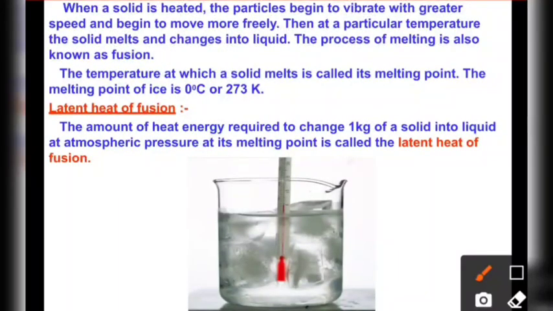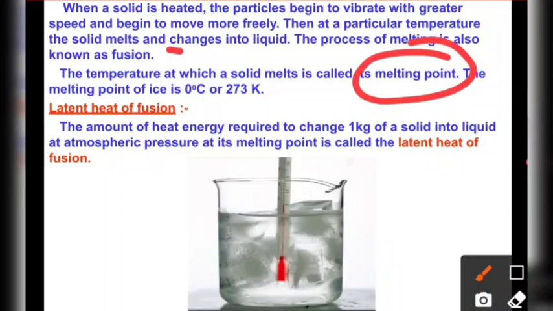So we are increasing the temperature in this case. As the temperature increases and the substance starts melting, that particular temperature is known as the melting point, at which the solid starts changing into the liquid state when heat is provided.